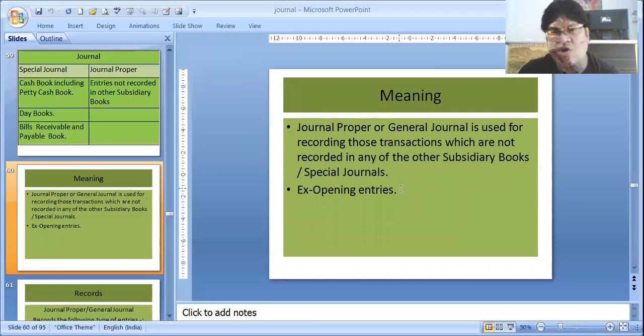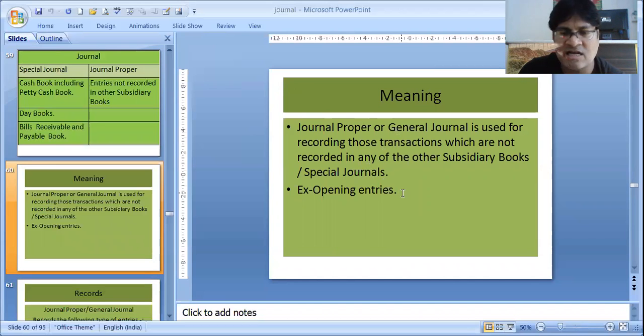And what type of transactions do we record over here? Opening entries, closing entries, and all this. First of all, you understand why it is required to open a journal proper. Think of an example. If we make 20 transactions in a day, and in a year, suppose 300 days the work is going on, and every transaction is recorded in our simple journal, our journal will become very voluminous. It will be quite difficult to handle such a voluminous book. That is why we have divided the journals into different subsidiary books or special journals.